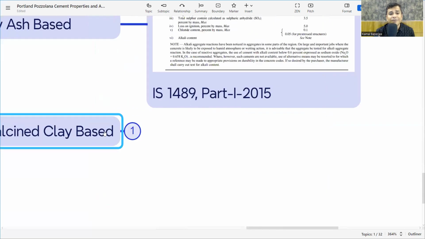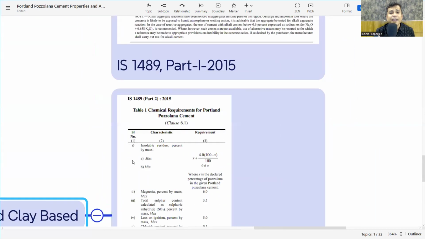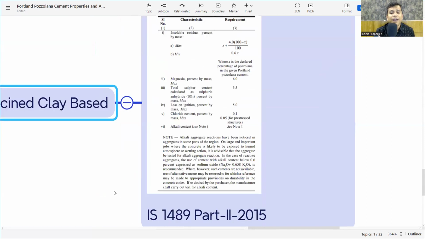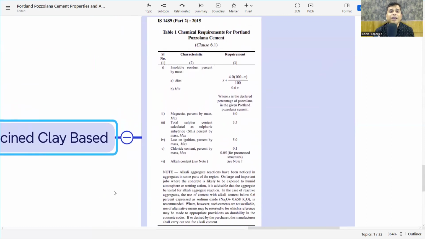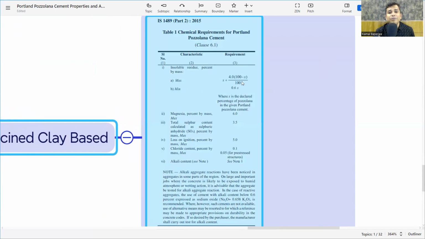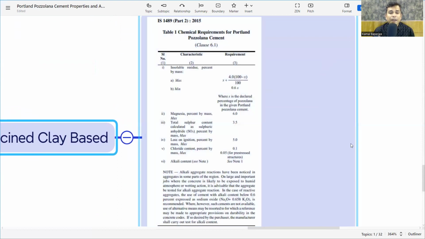Now what is the calcined clay base? Then again it is IS 1489 part 2, 2015. So again there are the insoluble residue, magnesia percentage, total sulfur content, loss on ignition, chloride content, and alkali content. In table 1 for IS 1489 part 2, that is also there. So we need to understand that whenever we have the material or are purchasing the material, we need to verify the material properties according to IS 1489. If it is a fly ash base, it is part 1, and if it is a calcined clay base, then part 2.